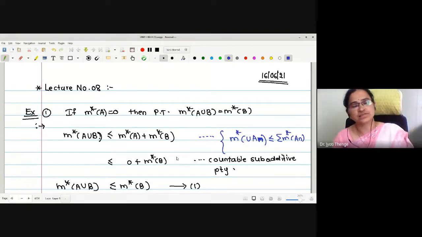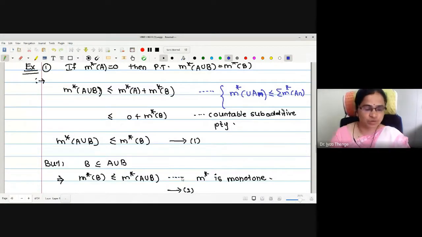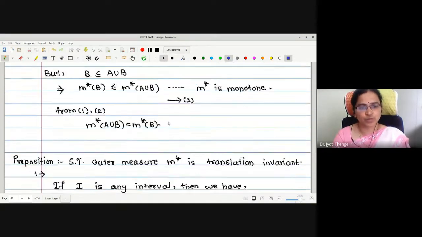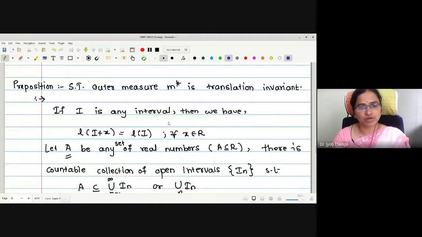In the last lecture, we started with an example which depends on the countable subadditivity property of an outer measure. The example says that if the outer measure of a set A is 0, then the outer measure of A union B is the outer measure of B itself. This we have proved. Then we have seen an important proposition that outer measure m star is translation invariant.